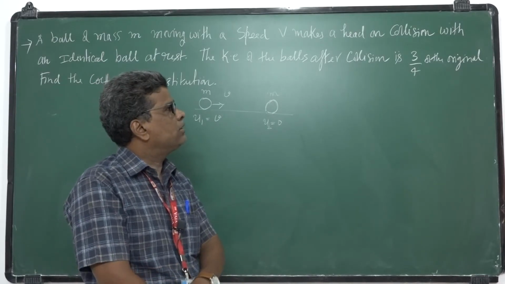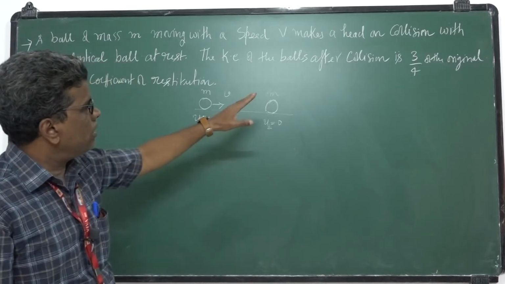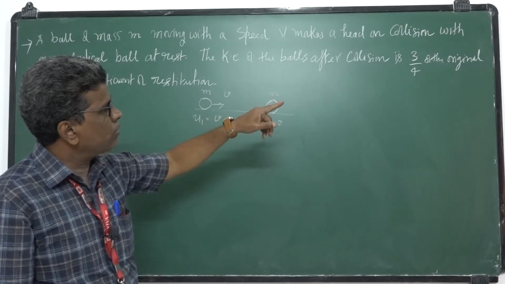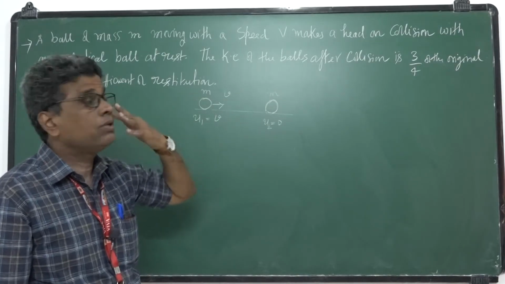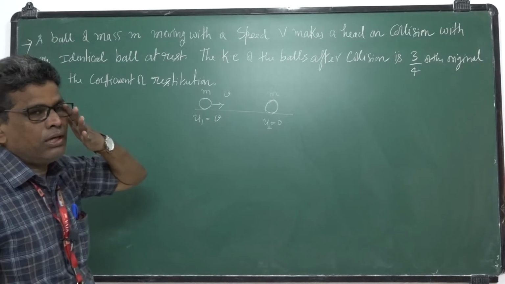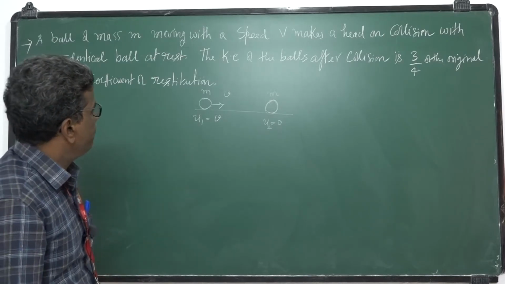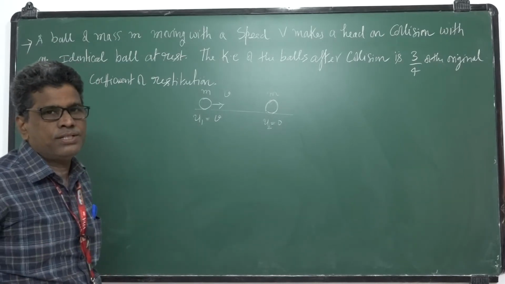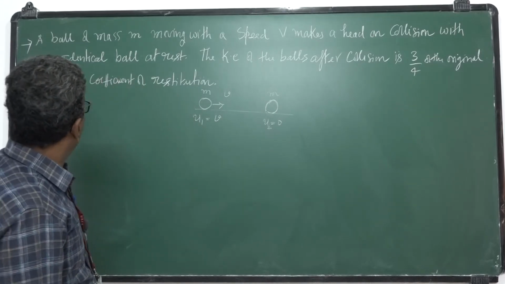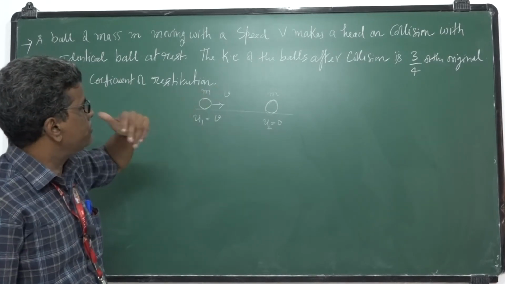So the final kinetic energy after collision is 3/4 of the original value, that means 1/4 of the energy will be lost. Now find the coefficient of restitution.